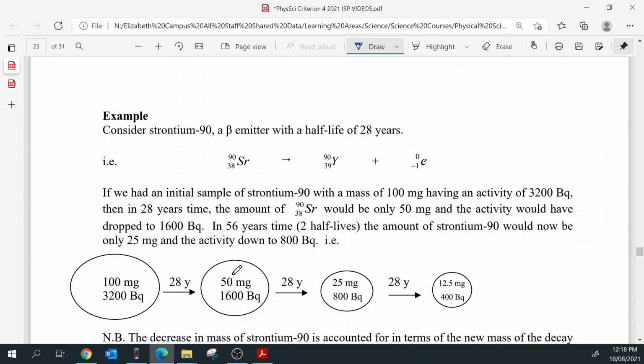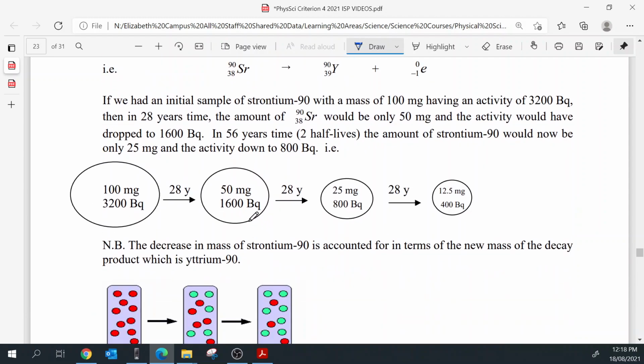The sample would still weigh 100 milligrams. Let's say it was pure strontium to start off with. 50 milligrams would be some other element. After another 28 years, it's halved again to 25 milligrams and 800 becquerels. And after another 28 years, we would expect 12.5 milligrams of strontium and 400 becquerels.